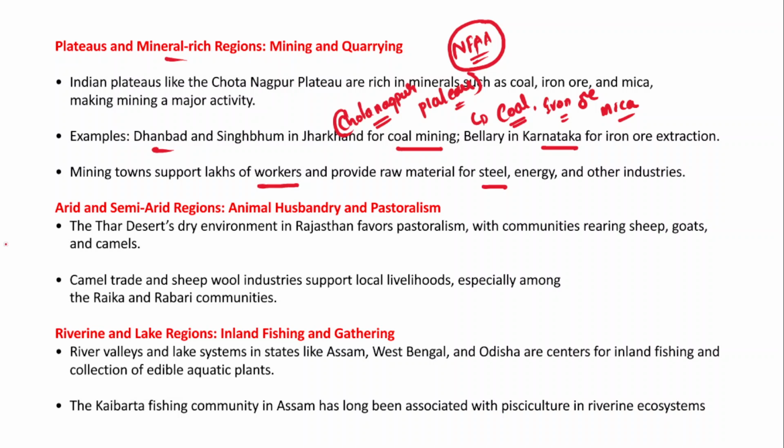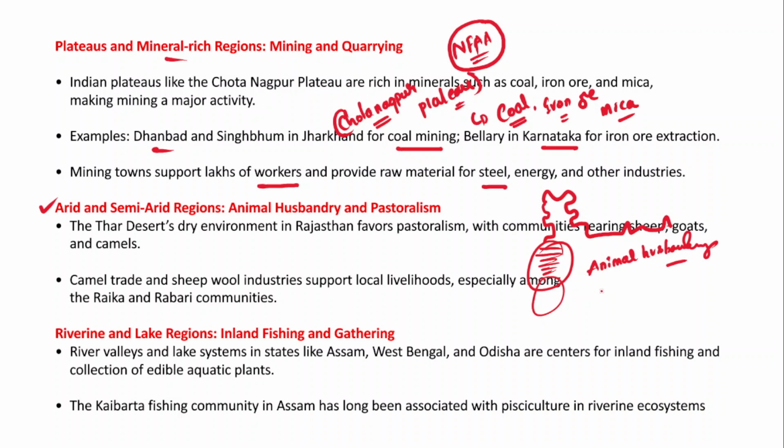Right? And apart from that, another physiographic area is arid and semi-arid regions. Now, when I say arid and semi-arid regions, we all know that we have deserts. One is the Thar Desert, which extends across Gujarat and Rajasthan. And in these areas, animal husbandry is very popular, and pastoralism is also practiced, right?